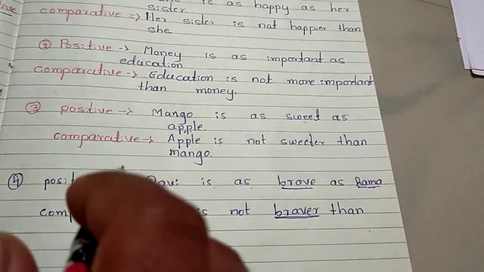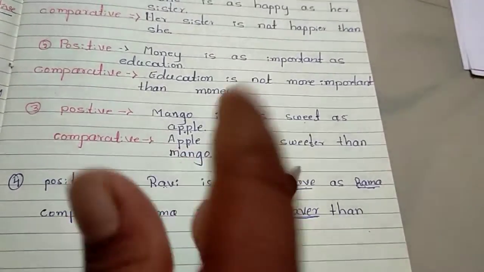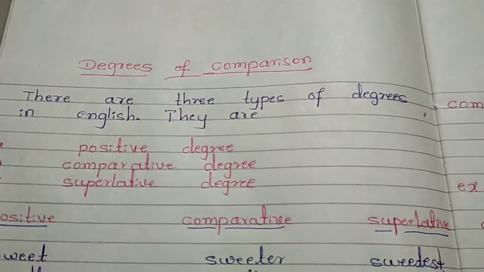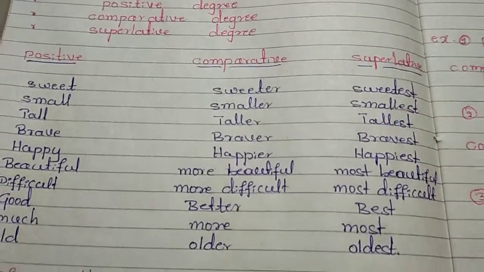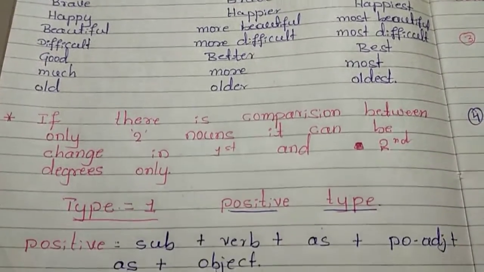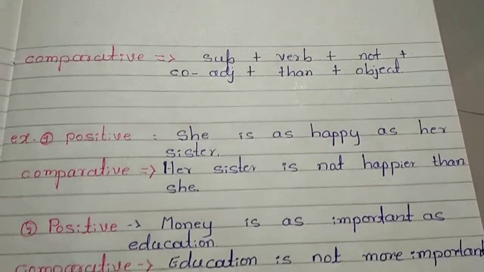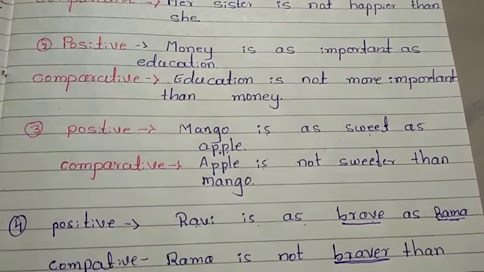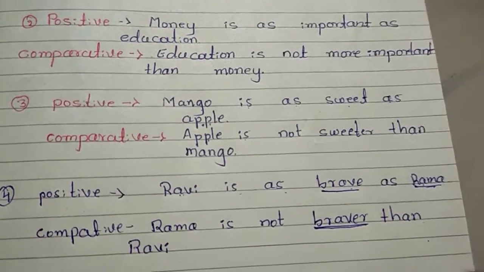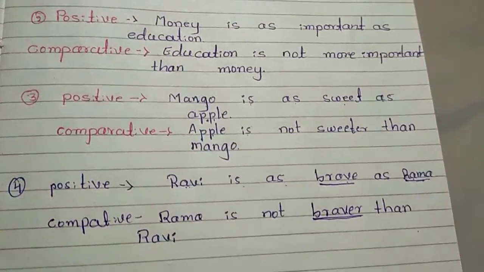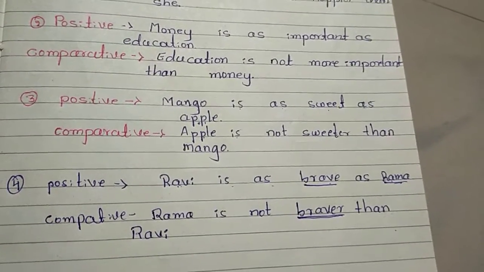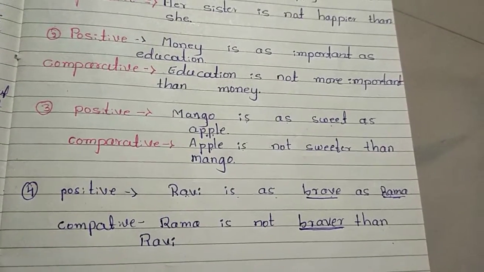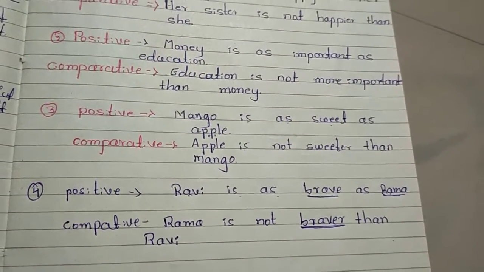There are four types of degrees remaining. I am going to share those one by one. So now you can see the notes properly. If you want to write them down, you can write in your notebook. See the notes properly. So this is the first type of degree. I am going to make those degrees one by one. I will make a recording after that.